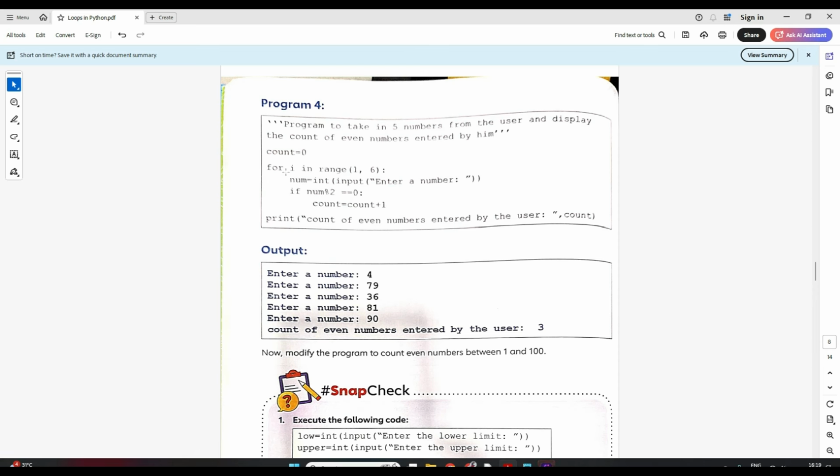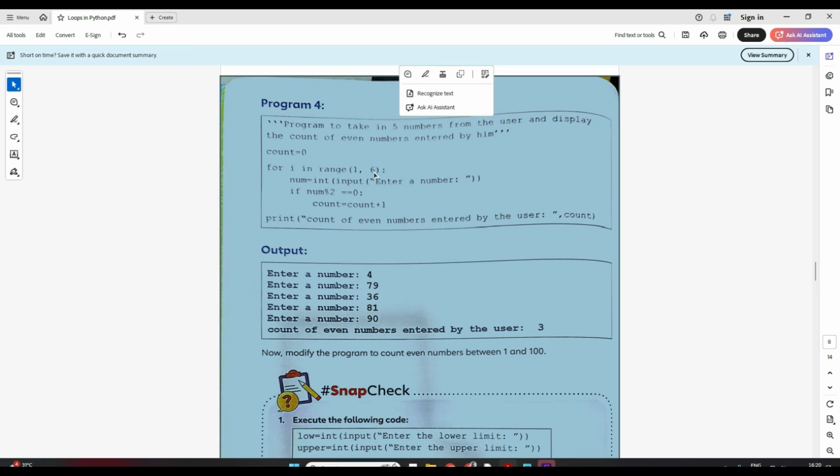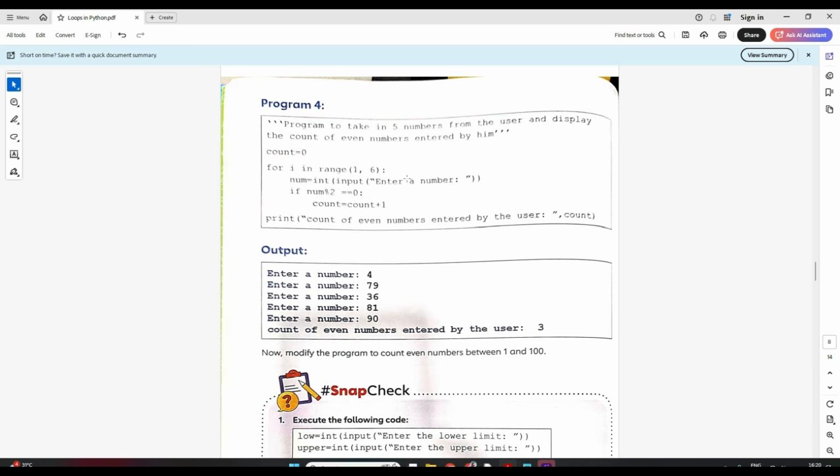So see here, for i in 1 to 5, I am taking in the range. First, in num I'll enter the first number from the user. Enter a number. So the user has entered the first number. Okay, now I will check. See, this all will come inside my for loop only. These 3 statements will execute for each iteration of i.